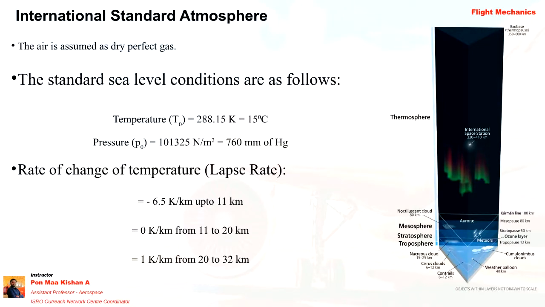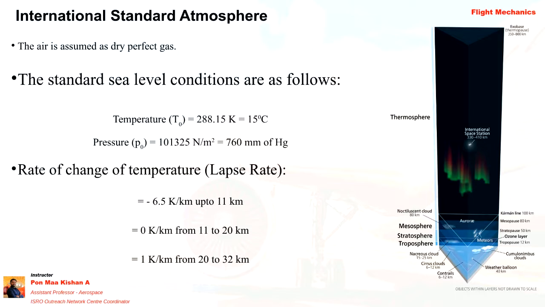So the standard sea level condition, everyone knows: temperature is 15 degrees Celsius or 288.15 Kelvin, and pressure is 1 bar, which is equal to 101325 Newton per meter square, or in mercury, 760 mm of mercury.